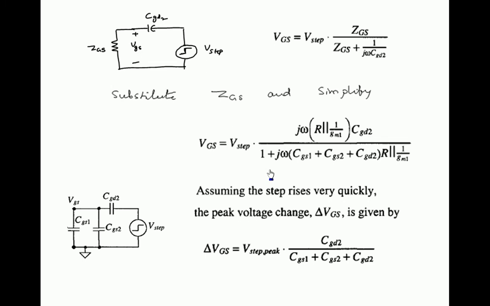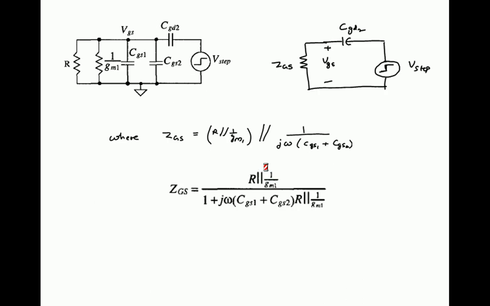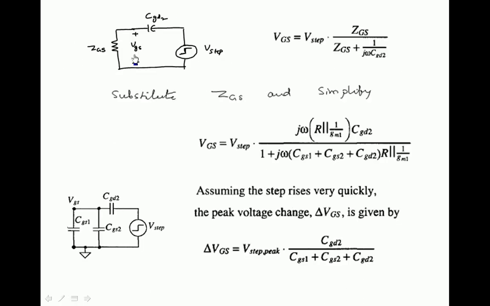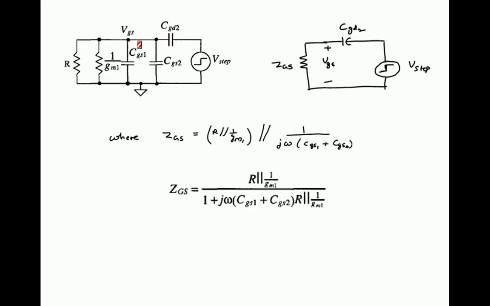Whenever an instantaneous voltage change is applied, capacitors don't respond, and since capacitances are in parallel with resistances, the effect of the resistances is going to be dominated by the capacitances.